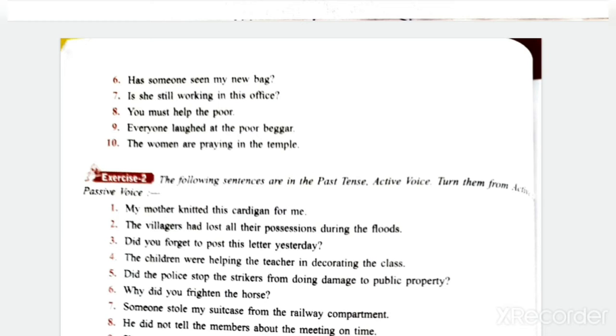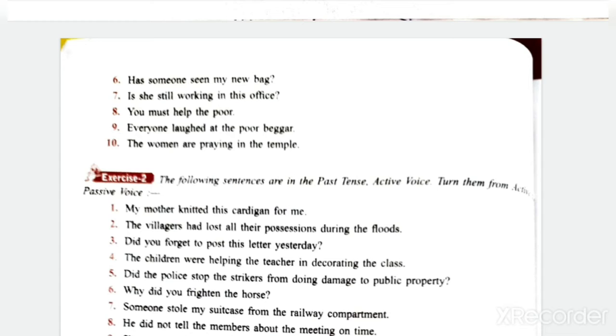Has someone seen my new bag? It is interrogative sentence. Has my new bag been seen? No need to write by someone. Okay, question mark. Has my new bag been seen? Write down with pencil answers.